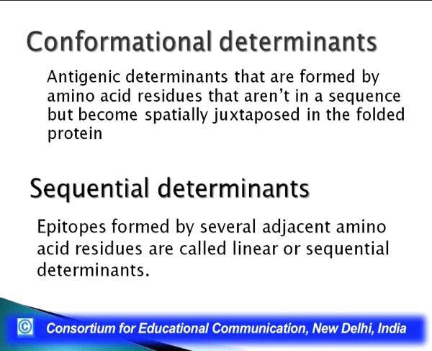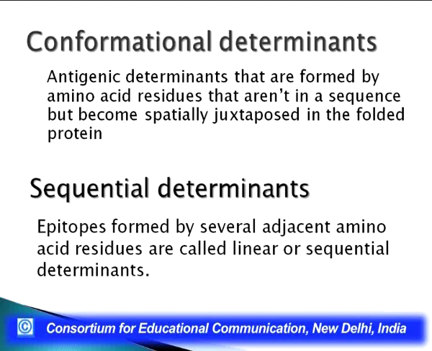Now, coming first to the conformational determinants, these are antigenic determinants formed by amino acid residues that are not in a sequence but become spatially juxtaposed in the folded protein. We all know that proteins have a secondary structure, tertiary structure, and quaternary structure.